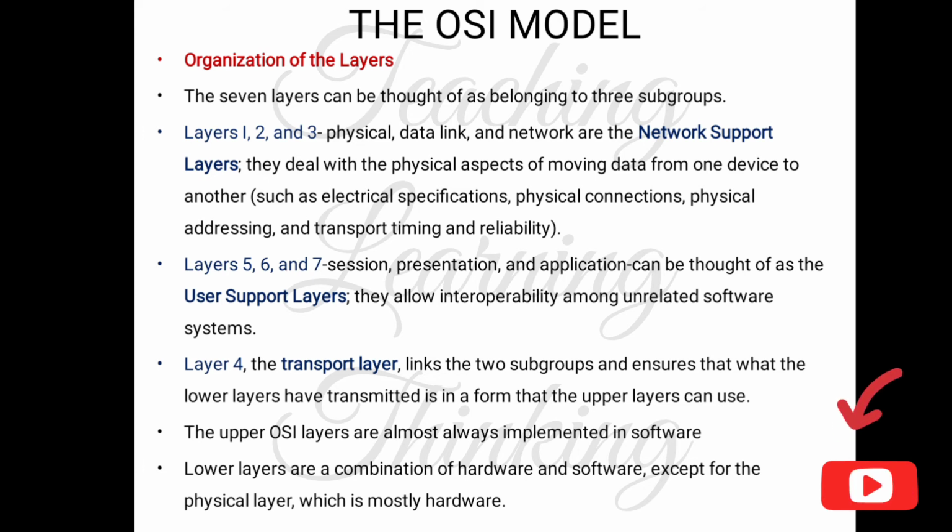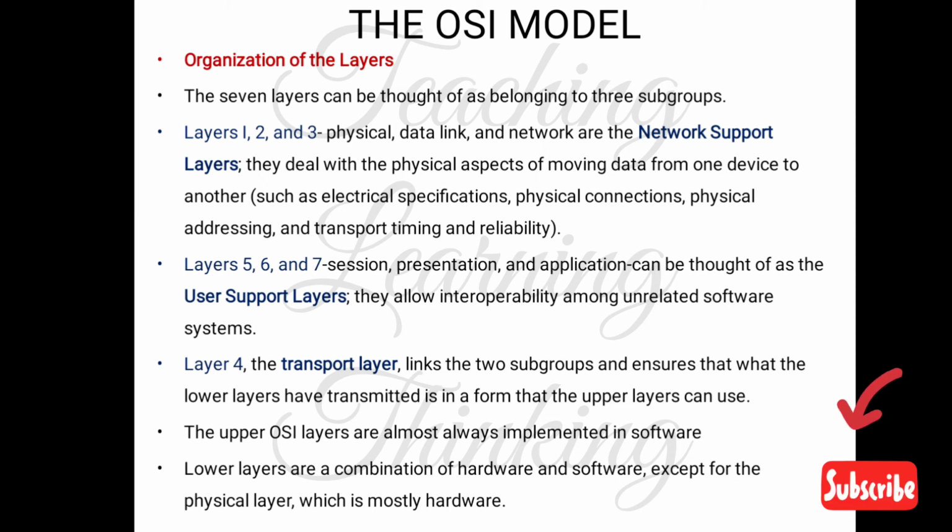So the 7 layers are categorized into 3 groups. Layers 1, 2 and 3: physical layer, data link layer and network layer are the network support layers. These layers deal with the physical aspect of moving data from one device to another, such as electrical specification, physical connections, physical addressing, and transport timing and reliability. So the first 3 layers are called the network support layers. They deal with the physical aspect of moving the data from one device to another.